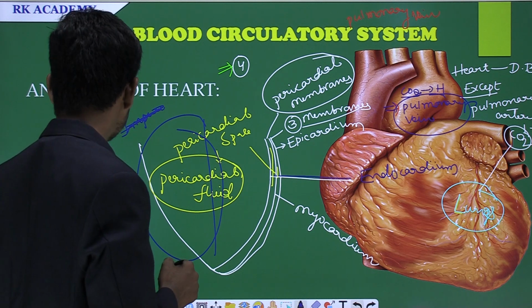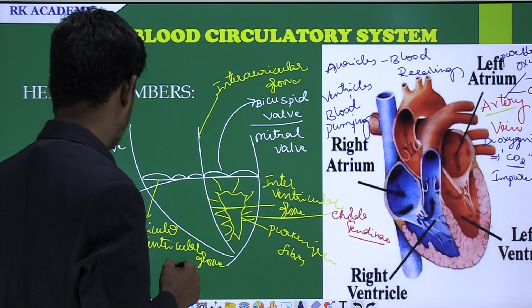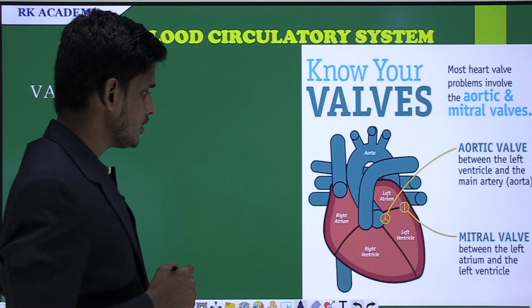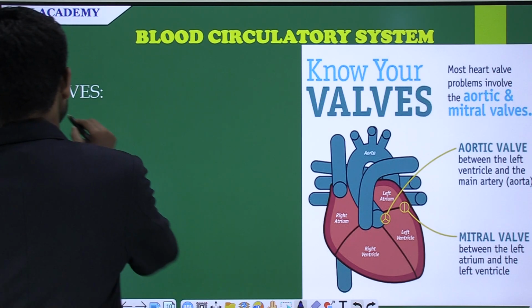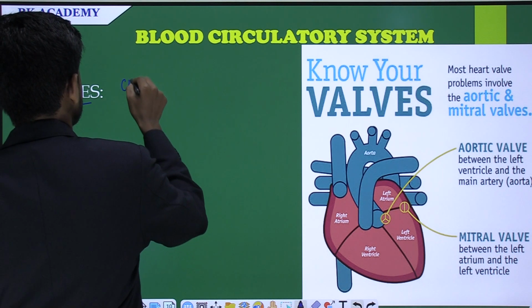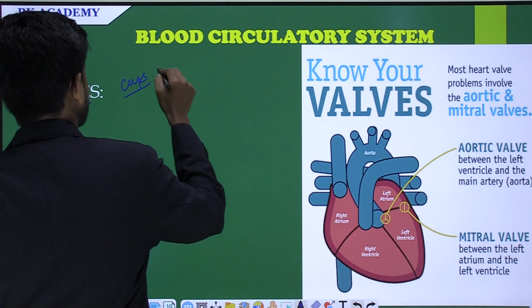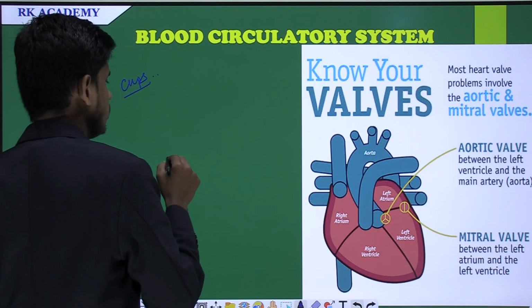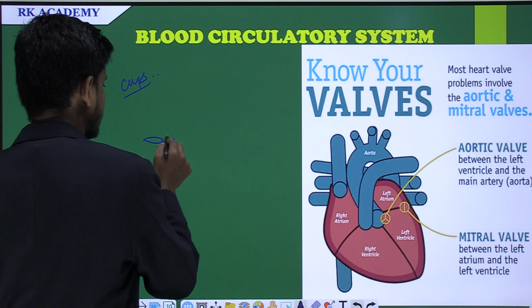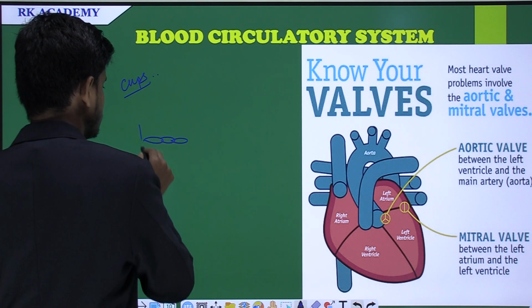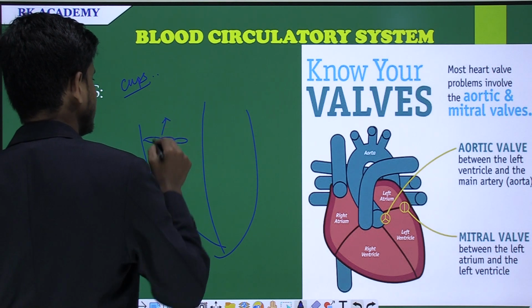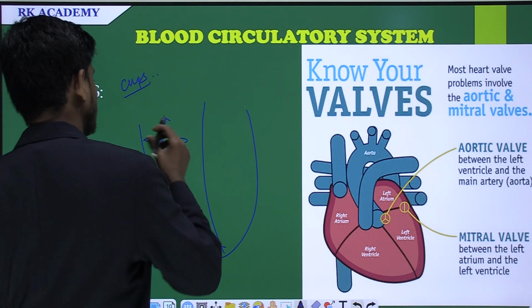And come here, the next one is valves. What about the valves? Already I told you that valves act as cups and allow blood from the auricles to the ventricles. On the right side of the heart, the tricuspid valve is located at the right auriculoventricular groove.